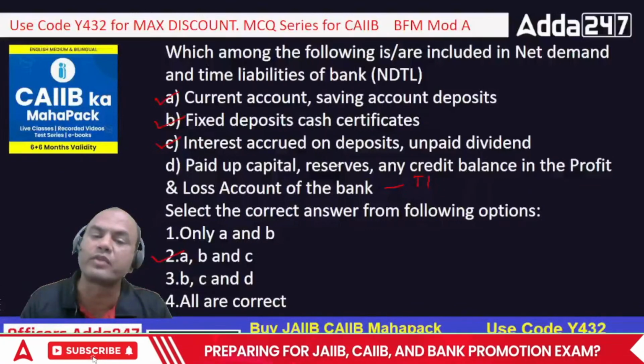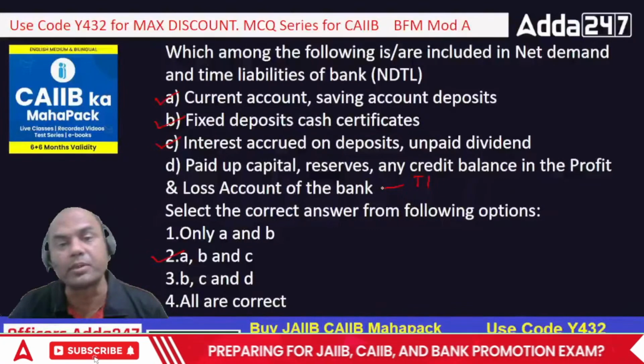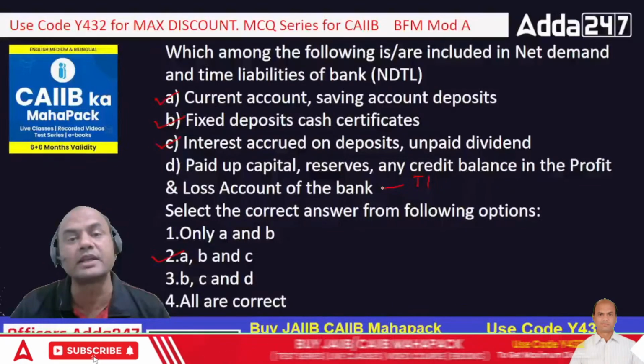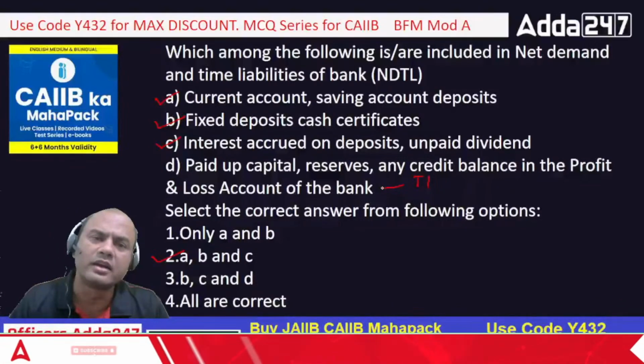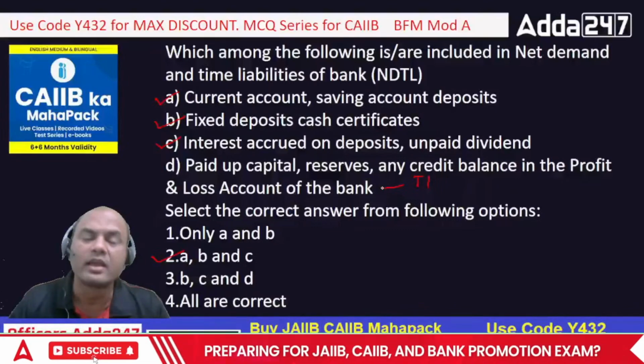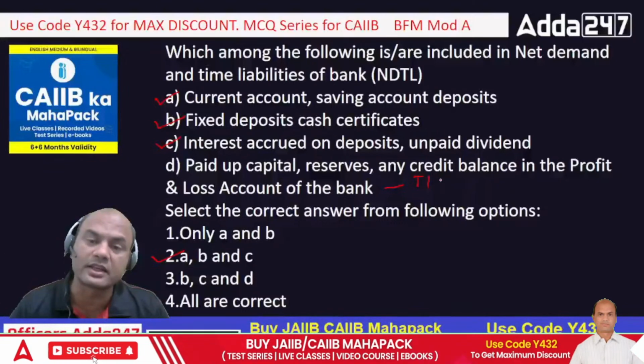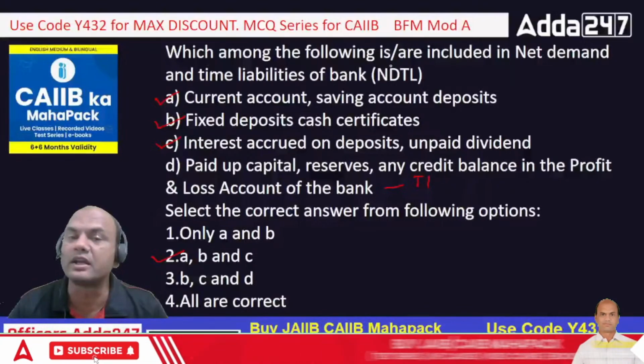Tier 1 capital is a free capital. Tier 2 capital is a paid capital, meaning interest is to be paid on that tier 2 capital. That is, tier 2 is basically the loan taken by the banks. And tier 3 is the emergency capital. But all these three capital do not form part of NDTL.